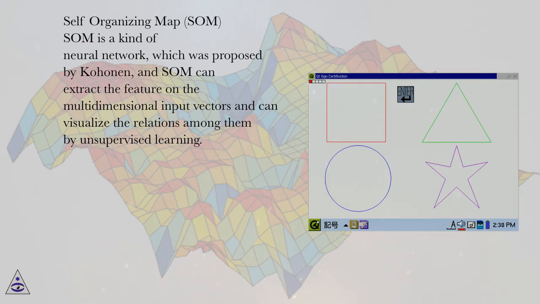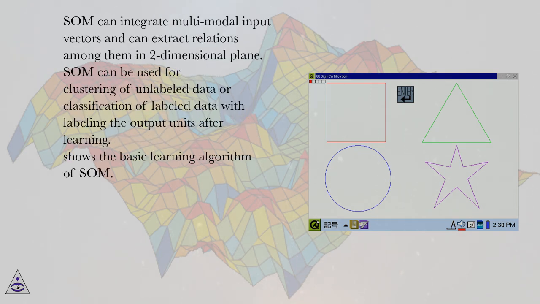Self-organizing map, SOM. SOM is a kind of neural network, which was proposed by Kohonen, and SOM can extract the feature on the multidimensional input vectors and can visualize the relations among them by unsupervised learning. SOM can integrate multimodal input vectors and can extract relations among them in two-dimensional plane.